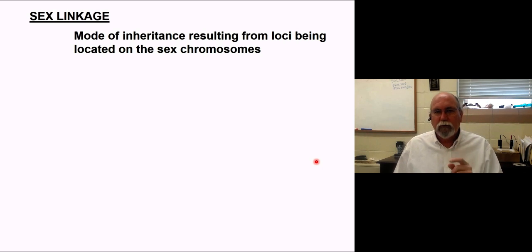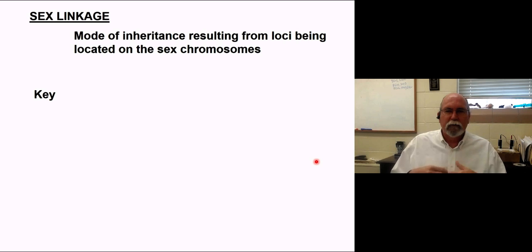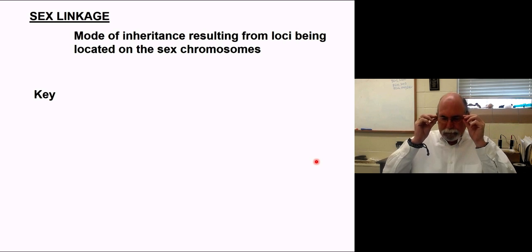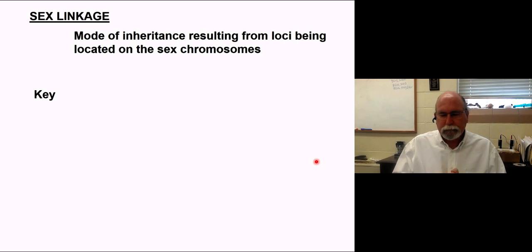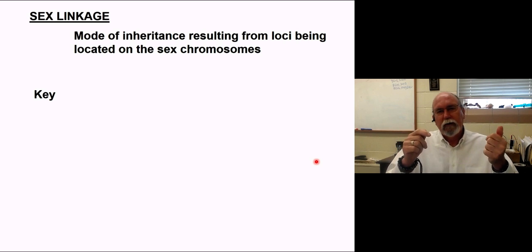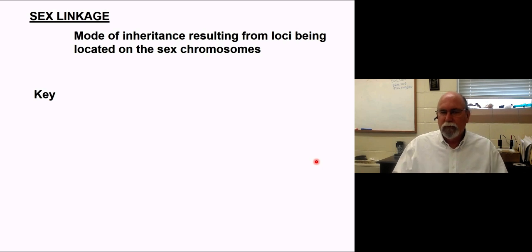Now, we've tried to teach you keys. We call them signatures of various modes of inheritance. With dominant recessive, we said you make the cross, and one of the phenotypes will disappear in the F1, and it'll reappear in the F2 as a 3-to-1 ratio. That's a signature.